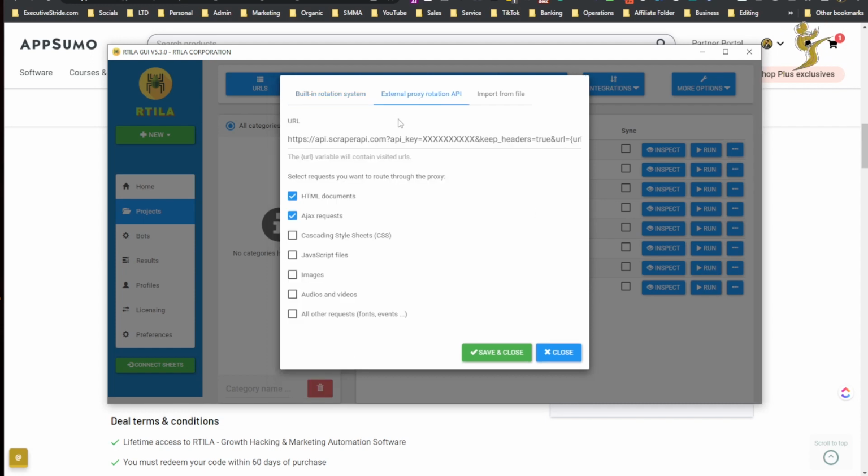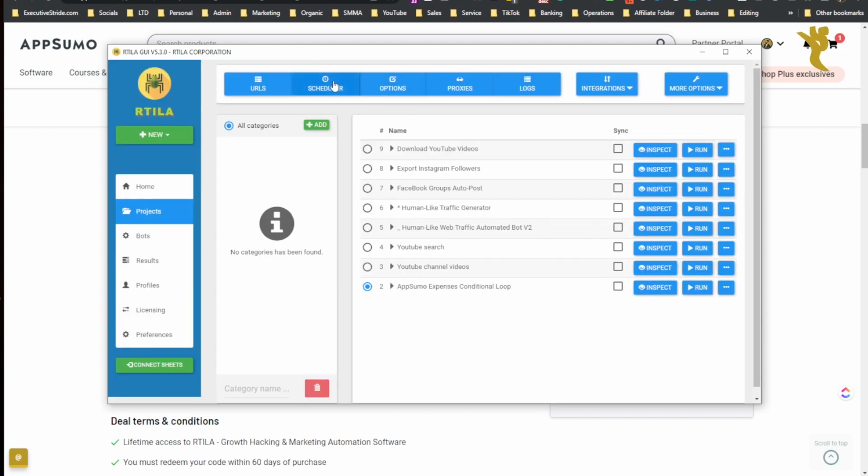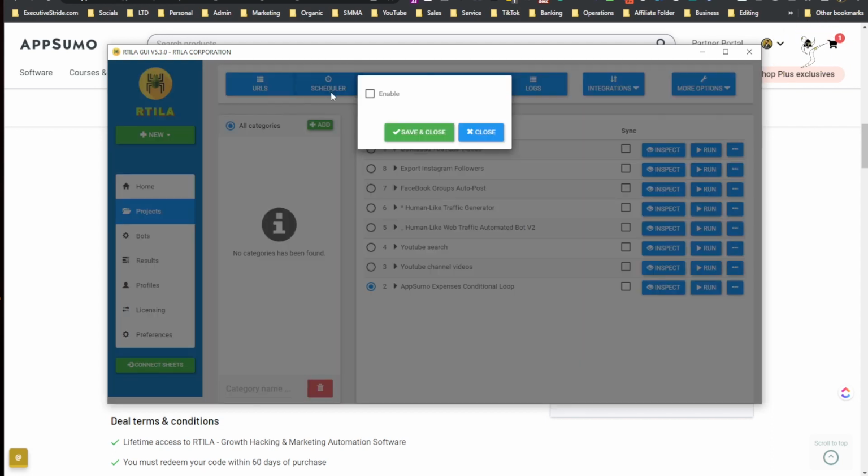That's how it works. External proxies API, boom, you can go there. The URL variable will contain visited URLs. Select the request you want to route through the proxy. You can go ahead there. I'm not going to get into how to do all this, that's what the docs are for.